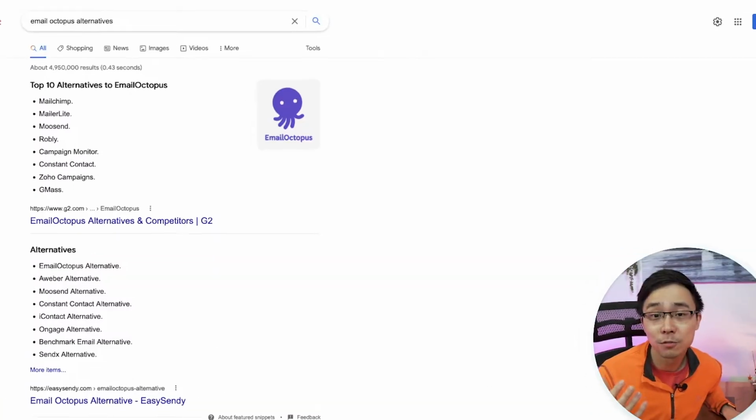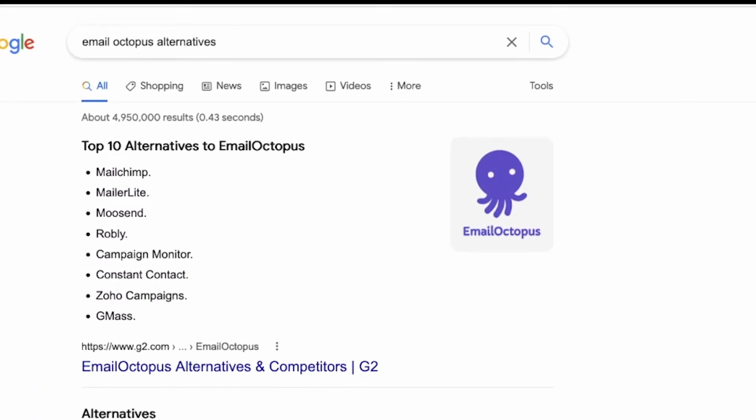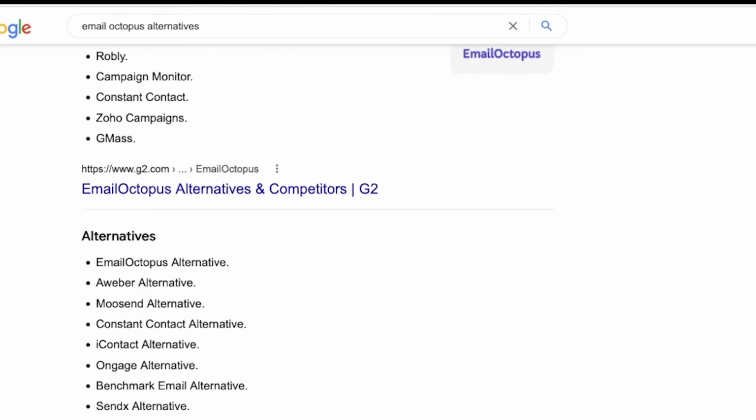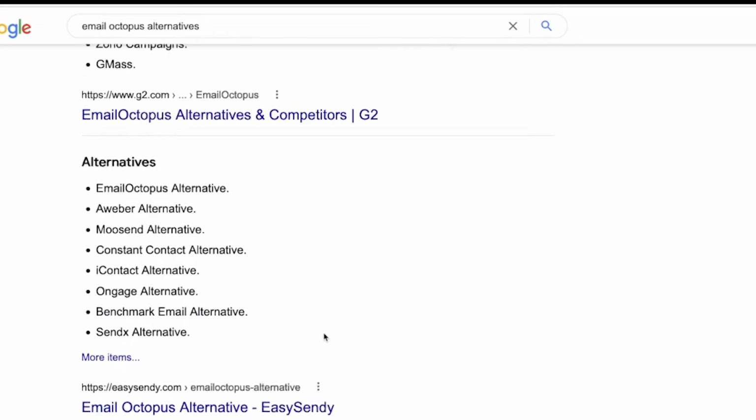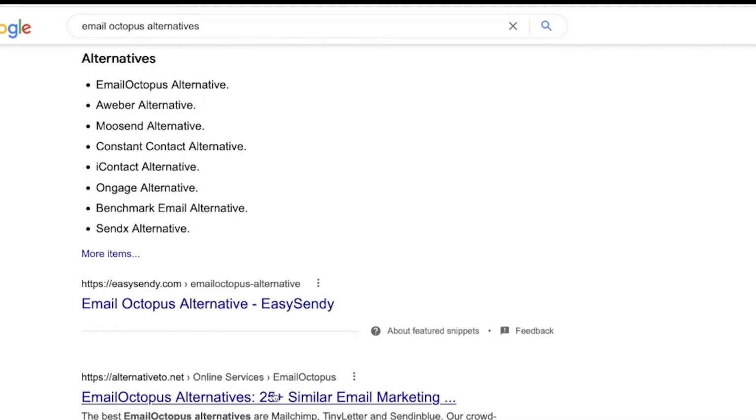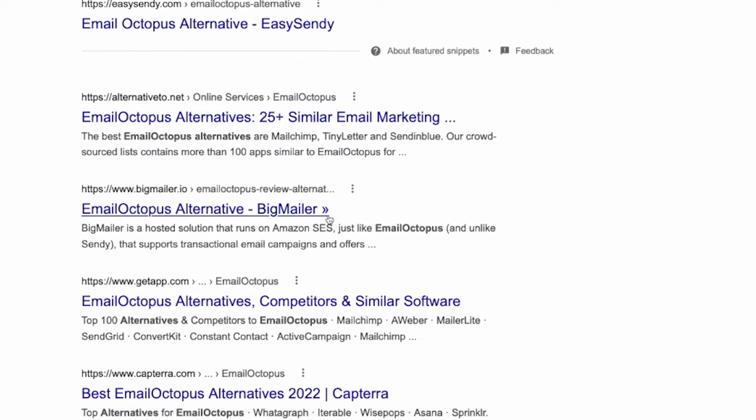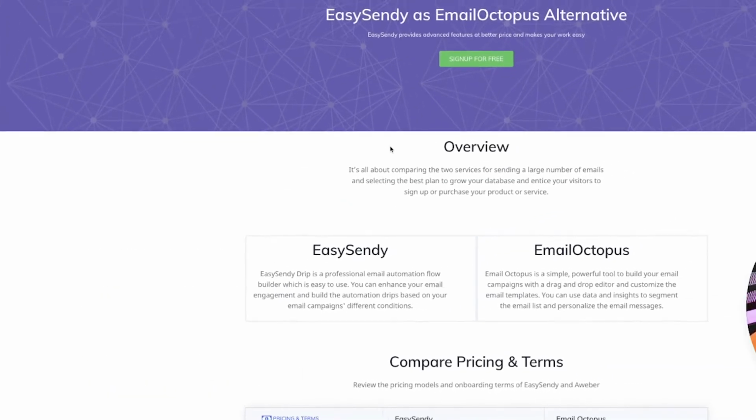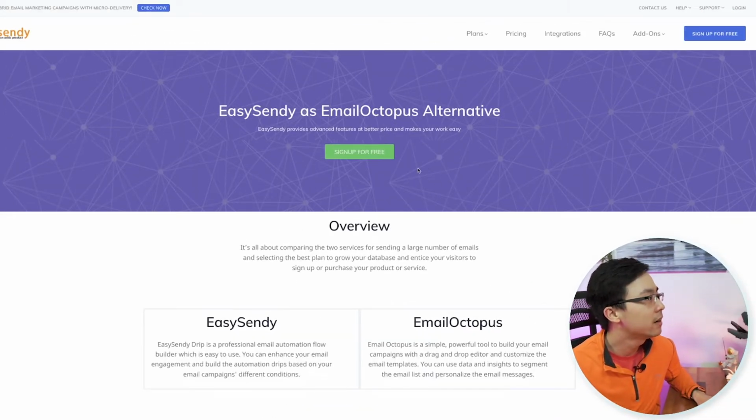And I'll show you an example as I jump into my computer here in which we can actually look at the example of an email marketing solution like Email Octopus. When I search for Email Octopus Alternative, I can see one of their competitors taking this exact strategy. On the left-hand side below the G2 response, you can see that EasySendy has a page on this, and so does BigMailer.io.